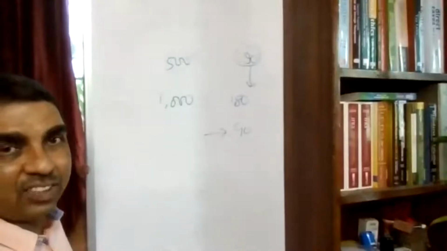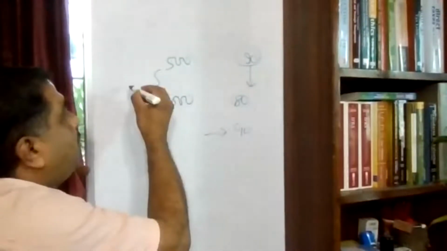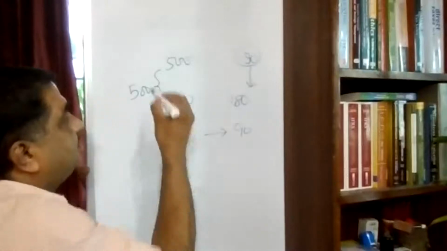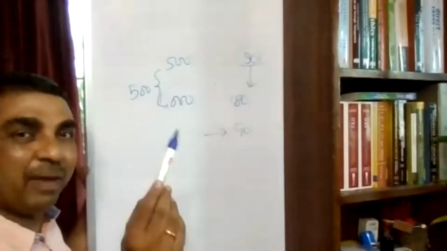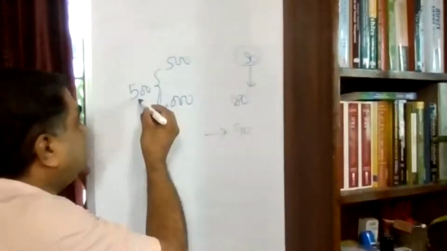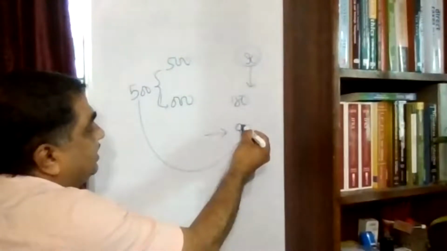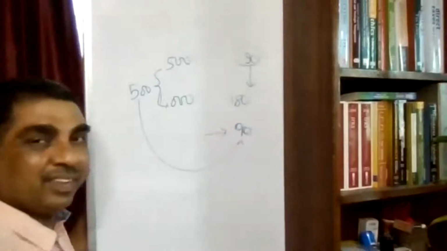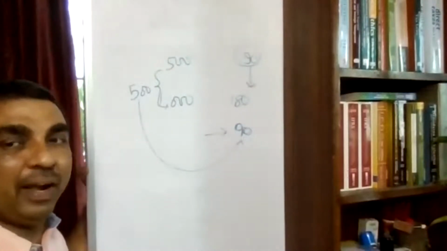Why are you paying only 90 rupees in tax? Because in the process, you have made a value addition of 500 on goods worth 500, and you are selling them at 1,000 rupees. On this 500 rupees, tax is 90 rupees. So effectively, tax is paid only on value addition.